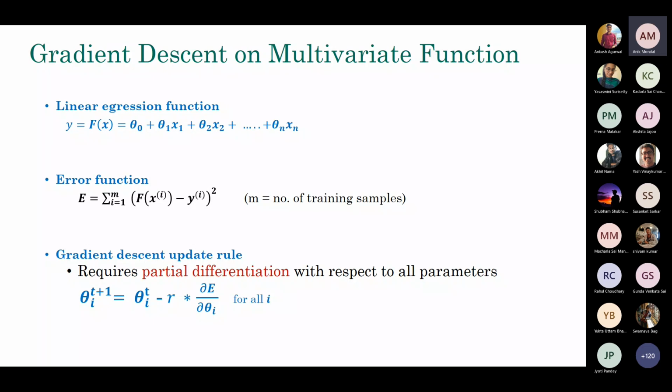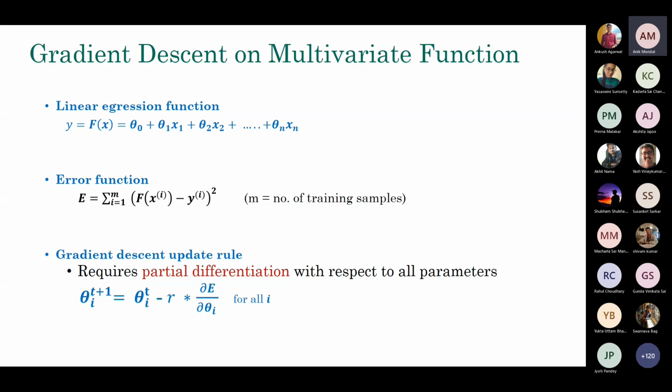There are n features in the data, and I want to do linear regression over it. So you can see the linear regression function here, involving n plus 1 parameters: theta 0, theta 1, up to theta n are the model parameters, or coefficients. I really want to apply gradient descent to find good values of these thetas, because if I know all the theta values, I'm basically done. I know my model, and I can apply it to future data.